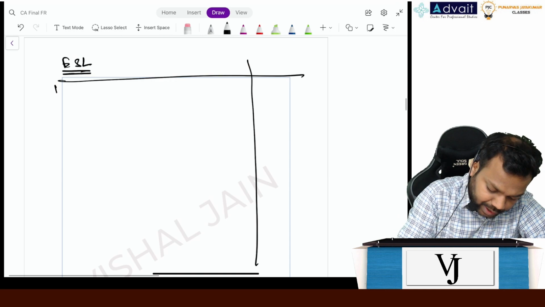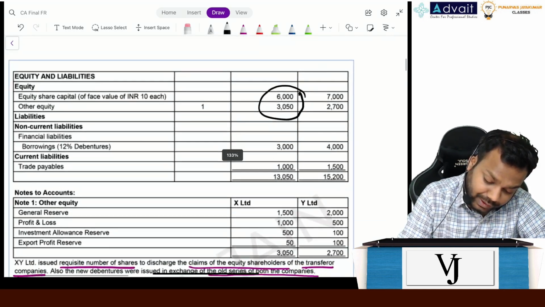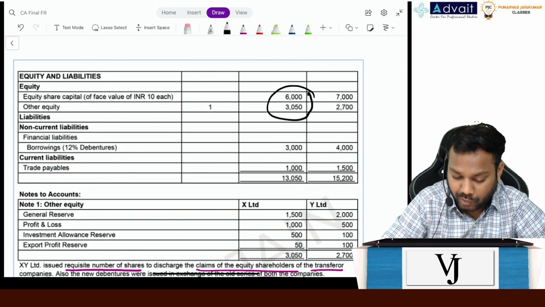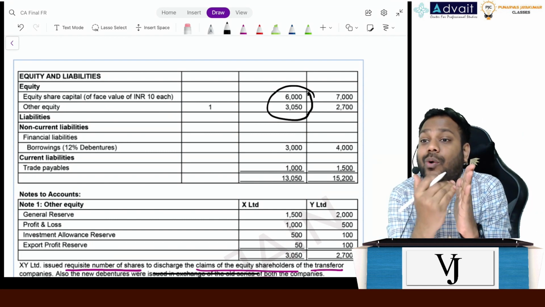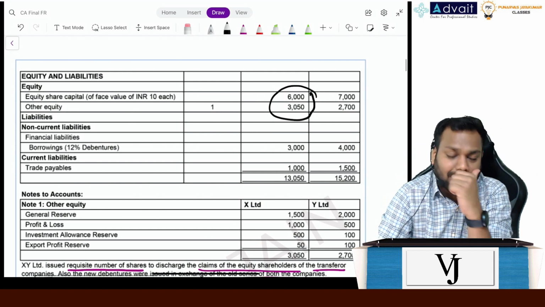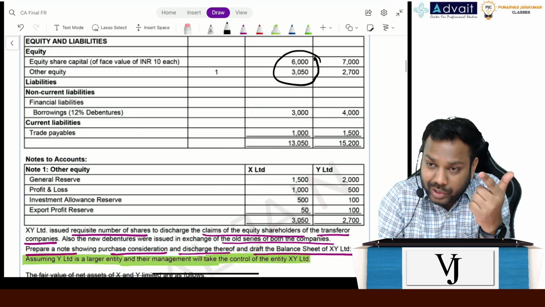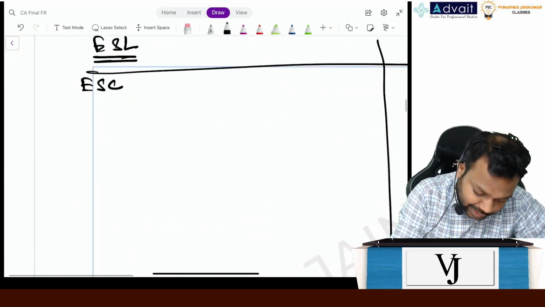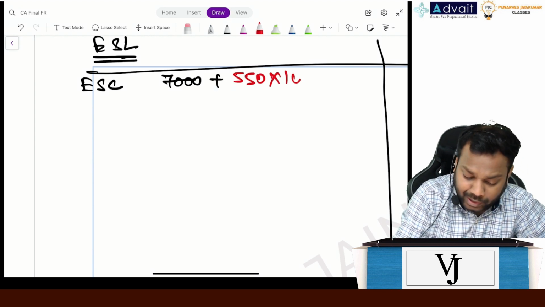Okay. Now equity share capital. What was the equity share capital? Which one will we take, 6,000 or 7,000? Obviously, when we prepare the consolidated balance sheet, we take the share capital of the acquirer, not the acquiree, right? Who is the acquirer? Y. So the share capital is 7,000. But understand that the acquirer company also issued new shares, right? 550 new shares, and the face value is 10. So we write equity share capital as 7,000 plus 550 new shares multiplied by 10.